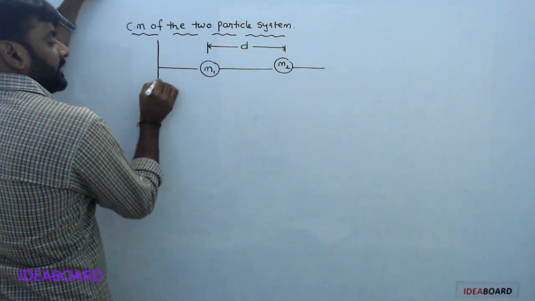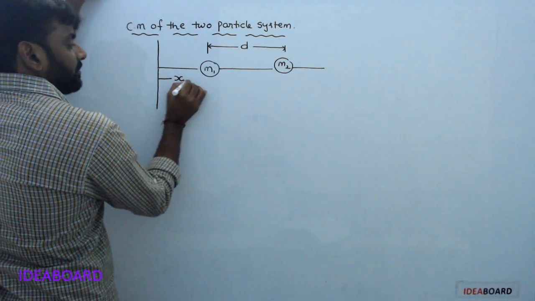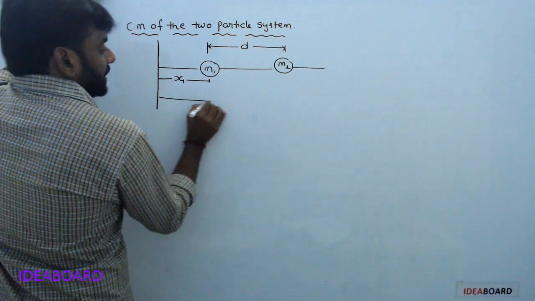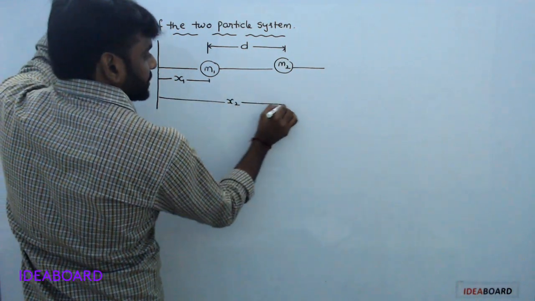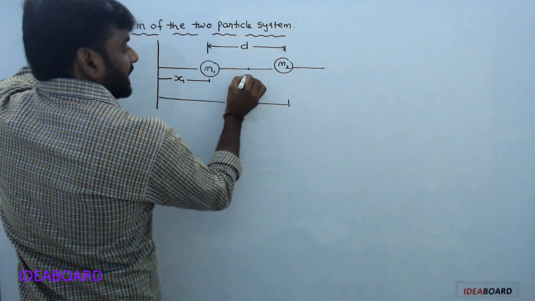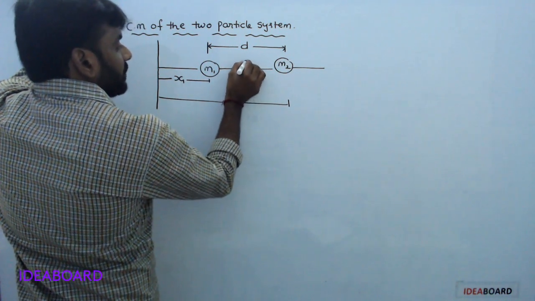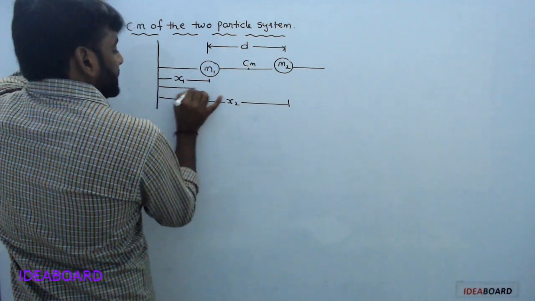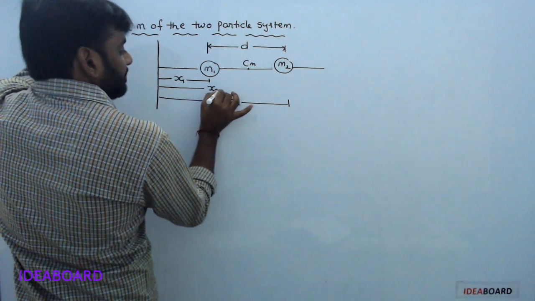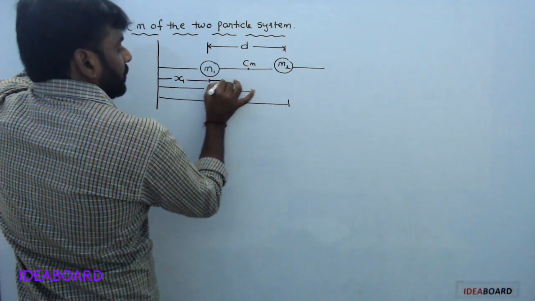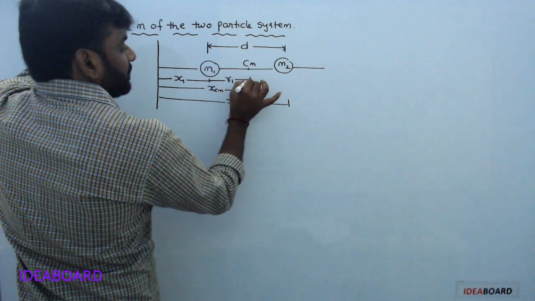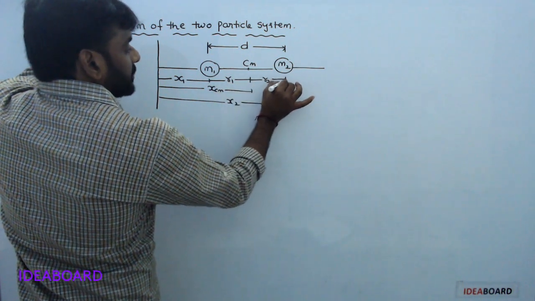From the origin, m1 is at distance x1, m2 is at distance x2. This is the center of mass, at distance xcm from the origin. This one is r1, this one is r2.